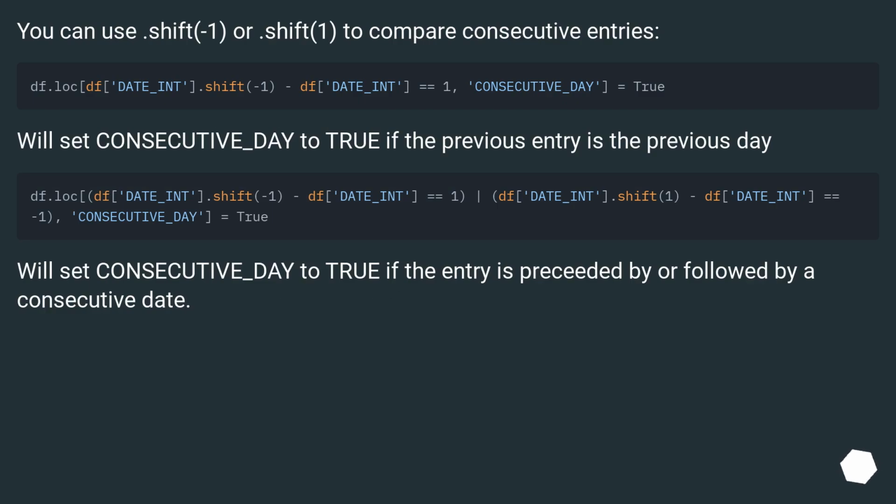You can use shift(1) or shift(-1) to compare consecutive entries. We'll set consecutive_day to true if the previous entry is the previous day. We'll set consecutive_day to true if the entry is preceded by or followed by a consecutive date.